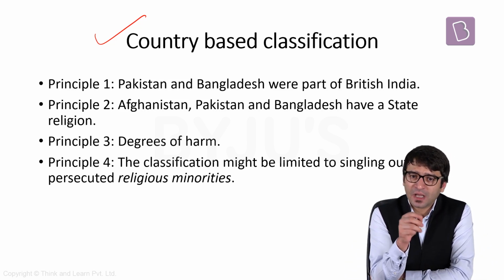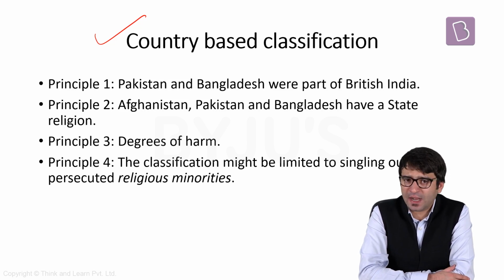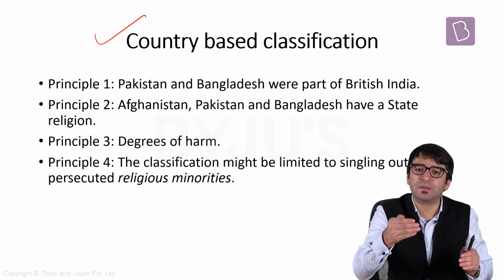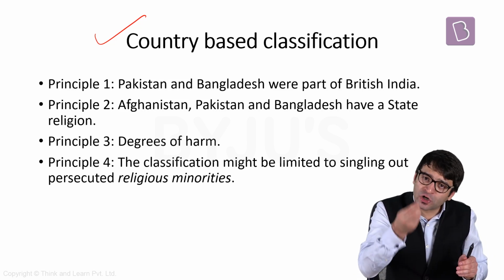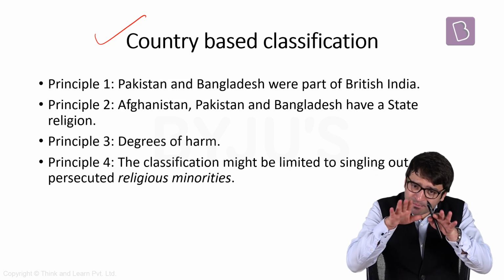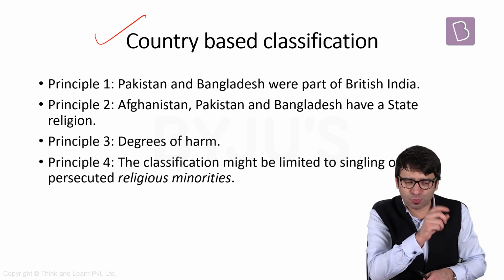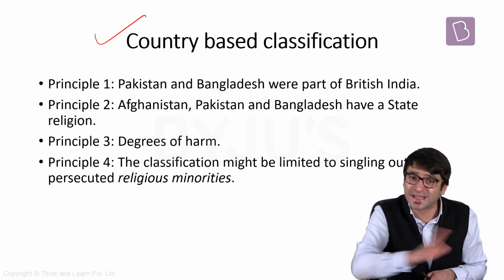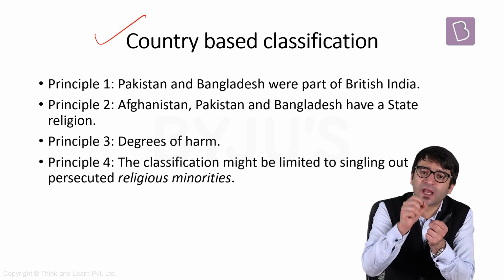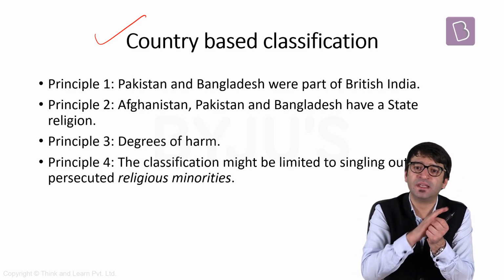If you recall, 122 2G licenses were cancelled by the Supreme Court. Why? The Supreme Court said that you should not have followed the first come first serve policy. You should have auctioned the spectrum. That was a matter of policy. But even on the matter of policy, the Supreme Court said this is not something that you should have followed. All these 122 2G licenses should be cancelled. That means even in matters related to policy, the Supreme Court can question the wisdom of the parliament. The Supreme Court can question the wisdom of the executive.